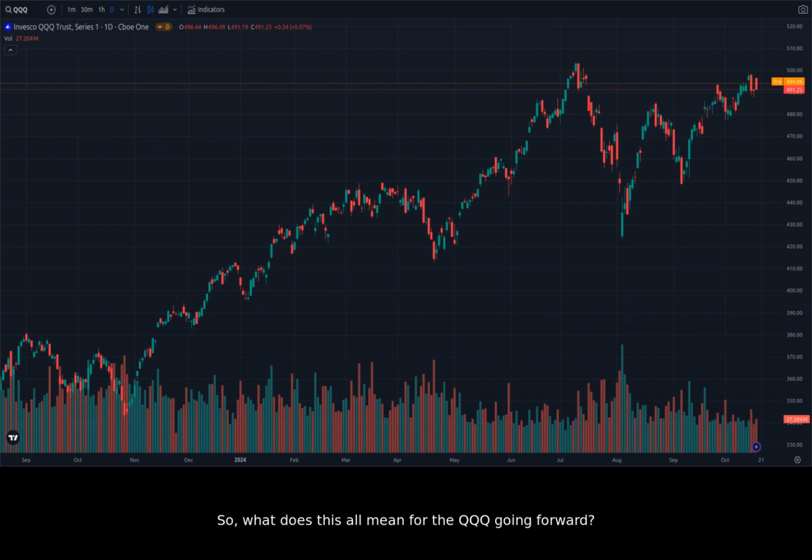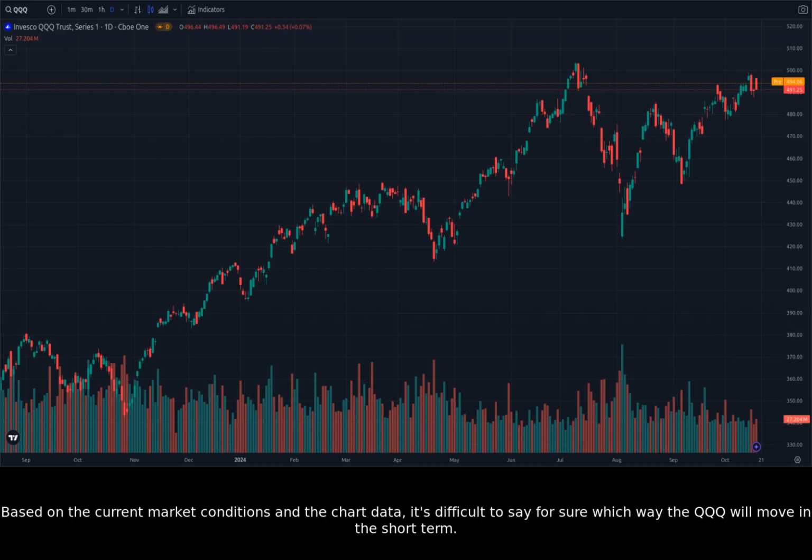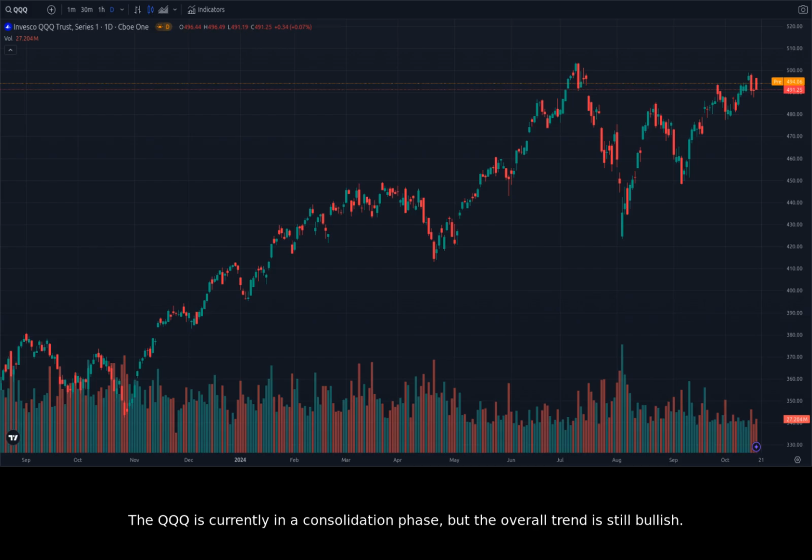So, what does this all mean for the QQQ going forward? Based on the current market conditions and the chart data, it's difficult to say for sure which way the QQQ will move in the short term. The QQQ is currently in a consolidation phase, but the overall trend is still bullish.